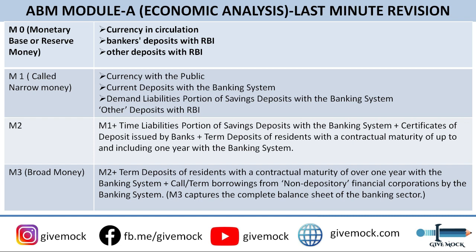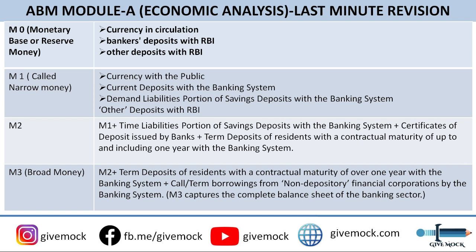Then comes M2. Okay, so the components of M2 are all the components of M1, plus time liabilities portion of savings deposit with the banking system, plus certificates of deposit issued by banks, plus term deposit of residents with a contractual maturity of up to and including 1 year with the banking system. So please remember M2 के जो components हैं, do note it. Okay, इससे related questions आते हैं. Okay, and these are the easy questions, you must be solving these questions and must get at least 1 mark for it.